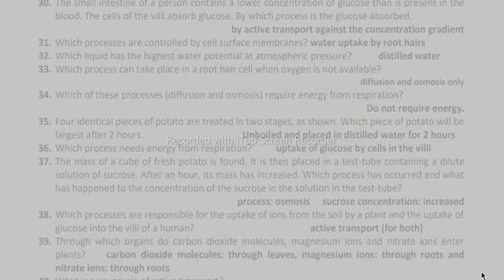30. The small intestine of a person contains a lower concentration of glucose than is present in the blood. The cells of the villi absorb glucose. By which process is the glucose absorbed? By active transport against the concentration gradient. 31. Which processes are controlled by cell surface membranes? Water uptake by root hairs.